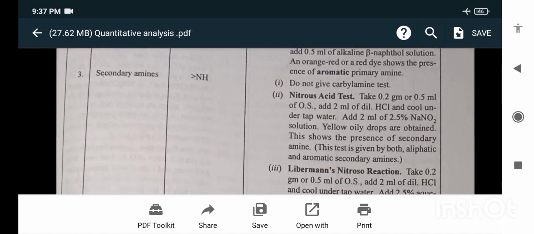For secondary amine nitrous acid test, take 0.2 gram or 0.5 ml of original substance, add 2 ml of the dilute HCl and cool under tap water. Add 2 ml of the 2.5% NaNO2 solution. Yellow oily drops are obtained. This shows the presence of secondary amine. This test is given by both aliphatic and aromatic secondary amines.